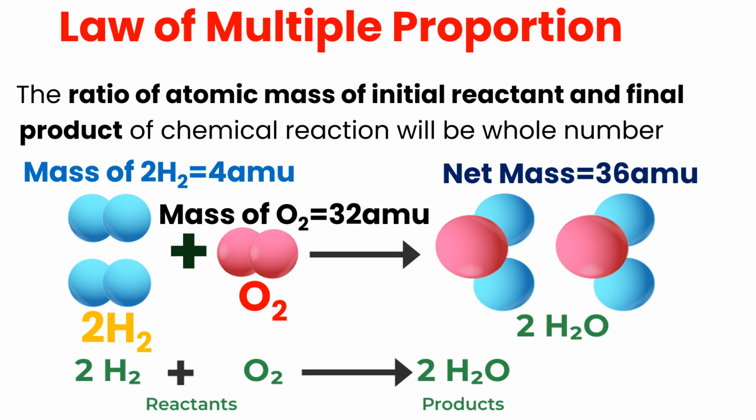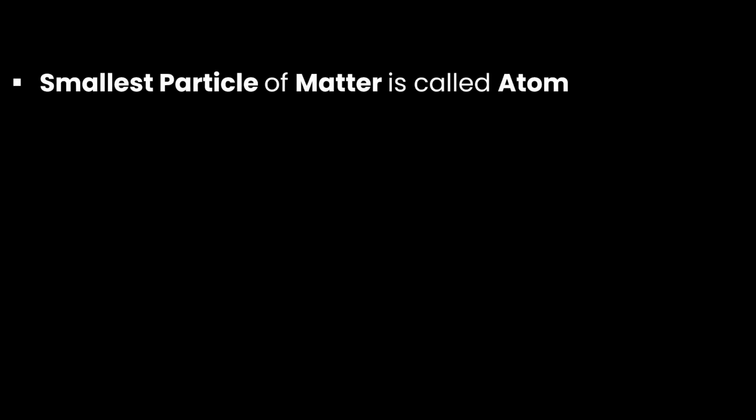On the basis of the law of conservation of mass and the law of multiple proportions, Dalton proposed his own atomic model. So dear students, let us discuss the key points of the Dalton atomic model. The Dalton atomic model states that the smallest particle of matter is called an atom.